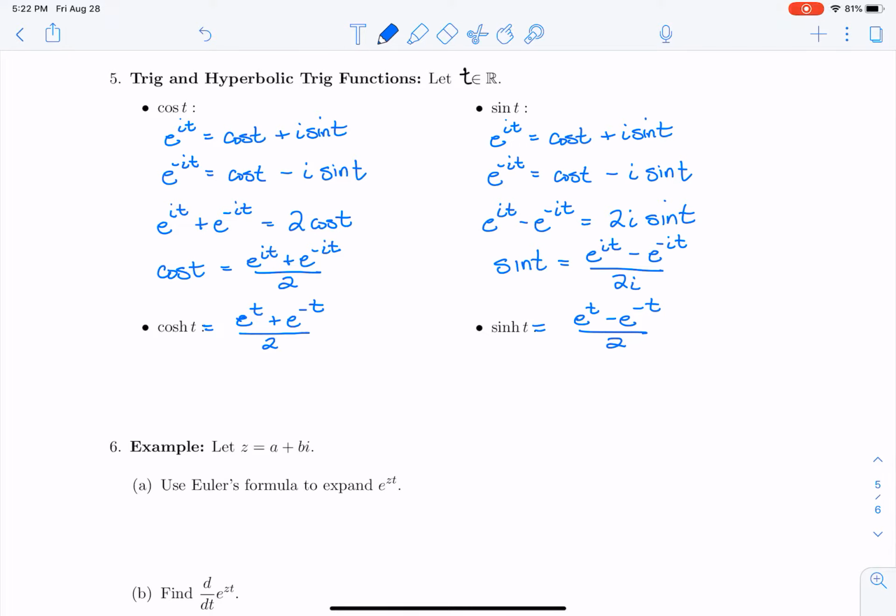These are interesting functions because they behave a little bit similarly to cosine and sine. In fact, if you take the derivative of cosh of t, then you end up getting sinh of t. And I challenge you to work that out yourself using the definition. And then the derivative of sinh of t is equal to cosh of t. And so the derivatives are similar, except the derivative of cosh of t is sinh of t, not minus sinh of t.